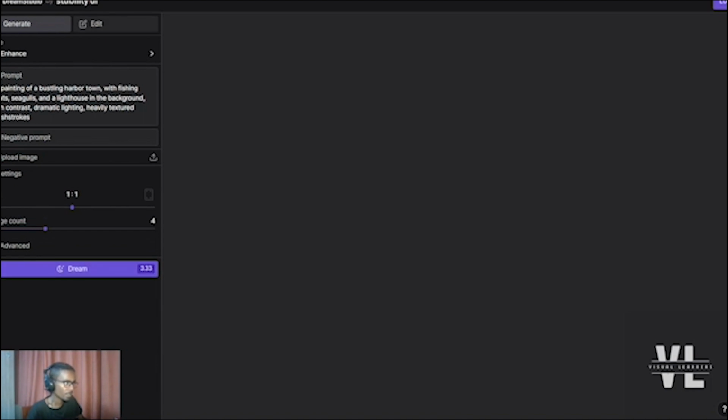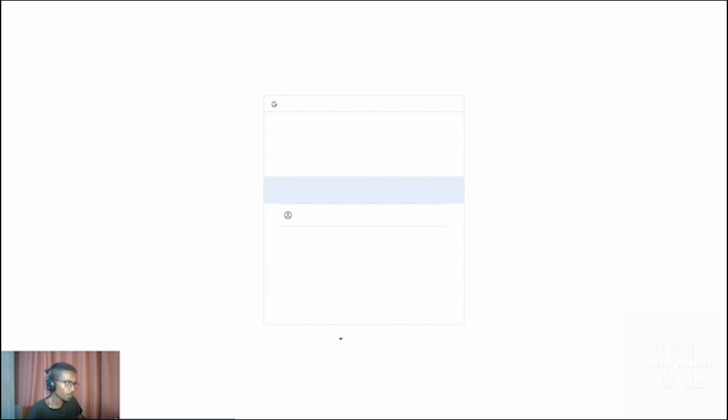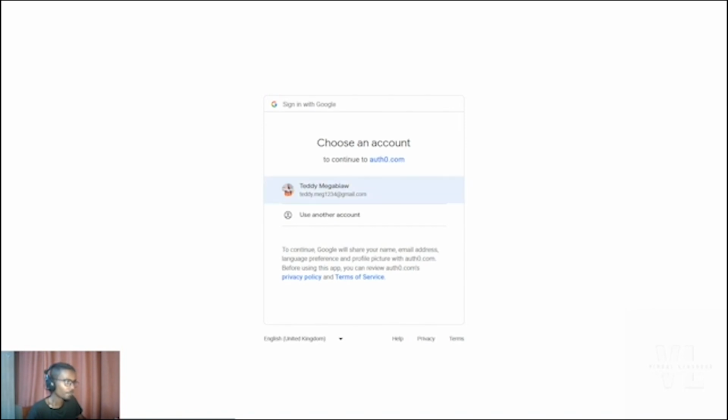Depending on the speed of your internet connection, it might be fast for some people, but if it's not supported at your current address, then you can use a VPN to get access to the API. You can sign in using your Discord or Google account, or you could create a new account for the page.